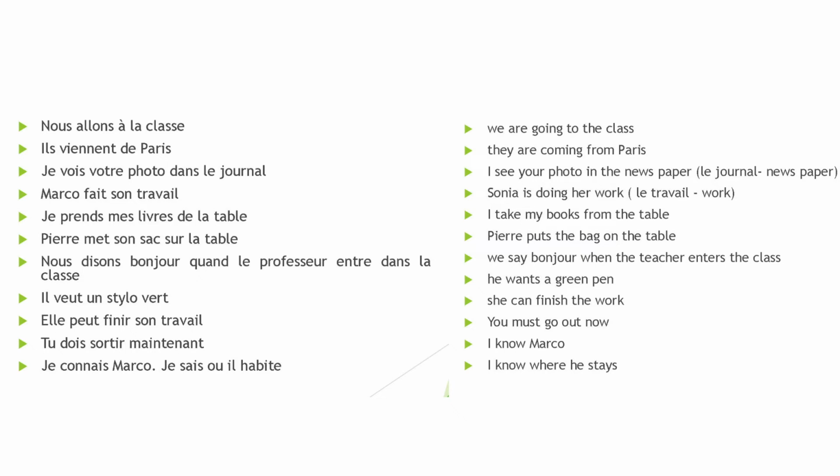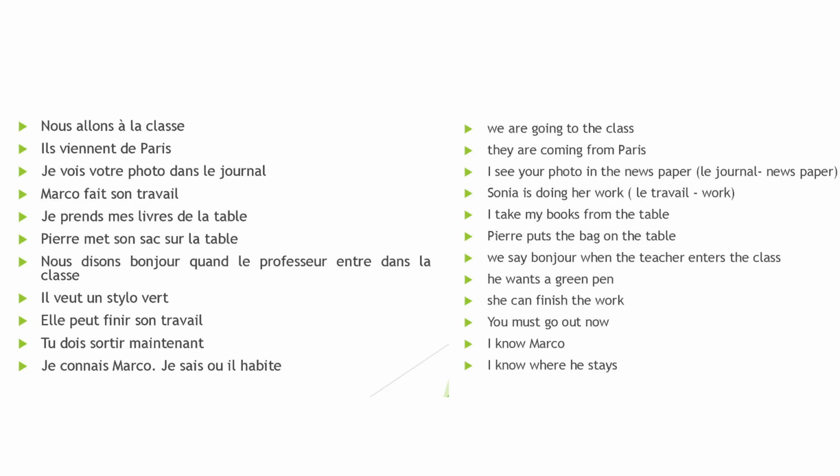Now, we will take situations where savoir can be used. You say, I don't know her name. Je ne sais pas son nom. Then, we know well the streets of Paris. Nous connaissons bien. The verb connaître means to know in the sense to be acquainted with. Savoir, to know. People have a confusion between these two verbs.